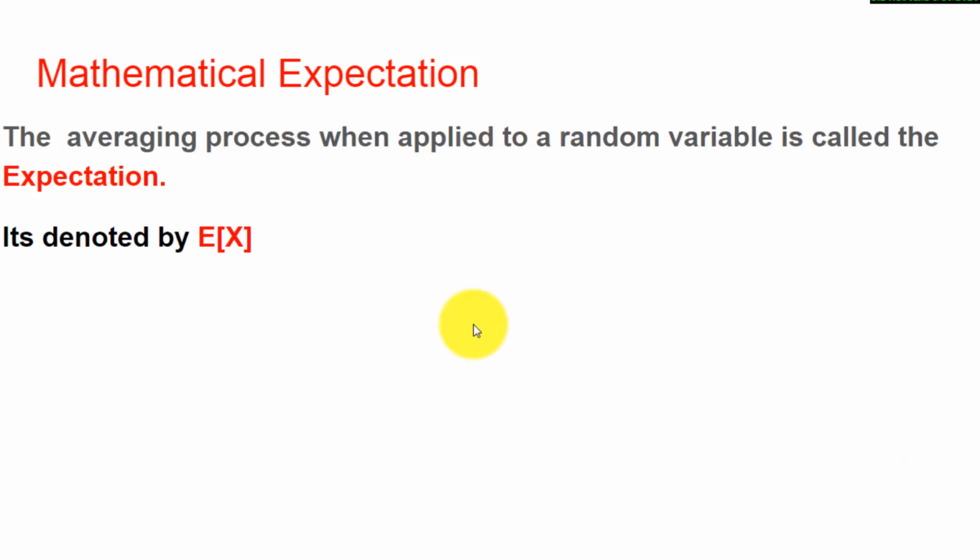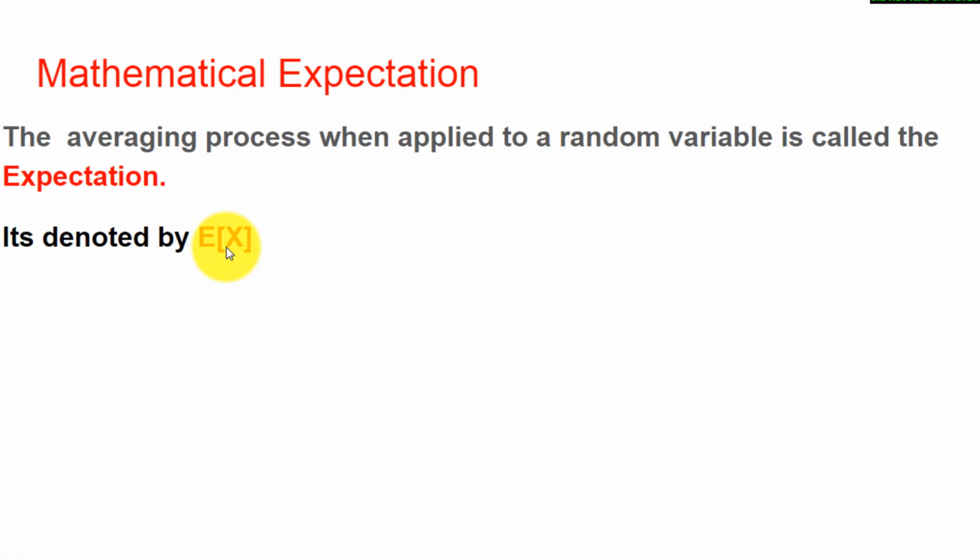Now, when you are averaging all the random variables, we should know the different aspects of random variable. When we say random variable, it is given as capital X, whereas the elements which belong to the random variable are written with small x, say x1, x2, and so on. Now, the averaging process when applied to the random variable is called expectation, and it is denoted by E of x. E is for the expectation and x is for the random variable.